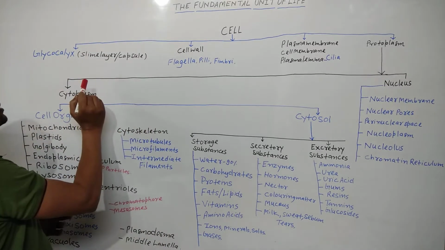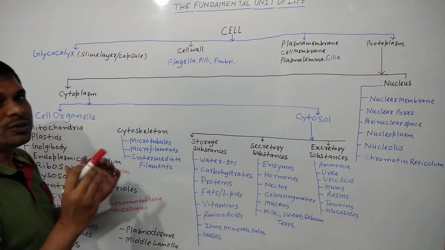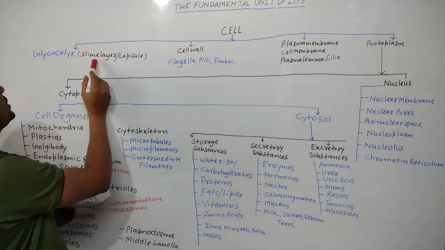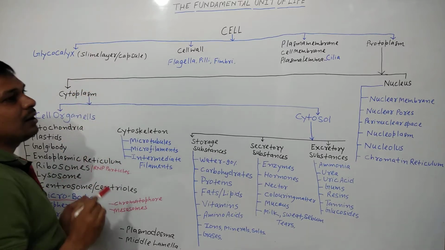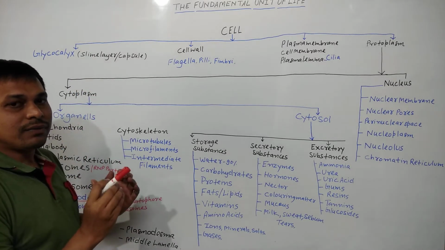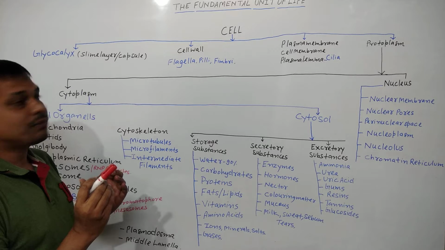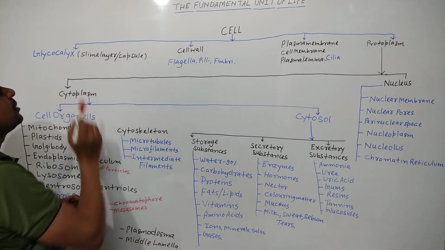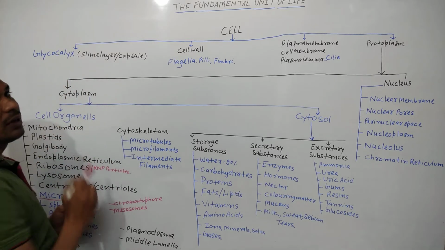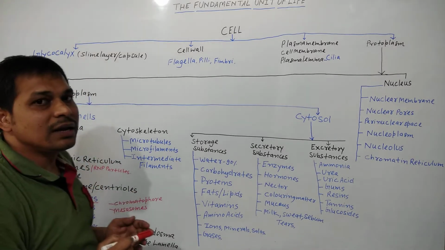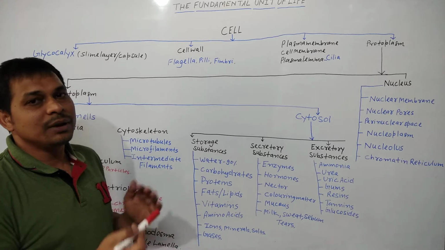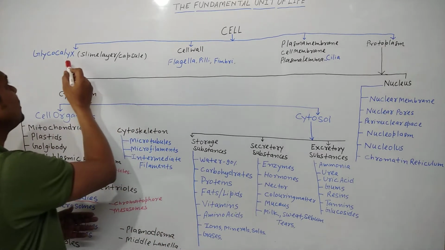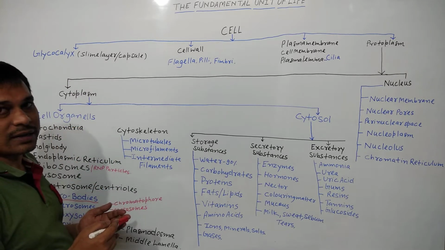If glycocalyx is present in loose sheath form, jelly-like layer form, clear? It is known as the slime layer. And when it is present in tough, hard, rigid layer form, it is known as the capsule. So capsule and slime layer, that is the form of the glycocalyx. And glycocalyx may be present or may be absent in case of prokaryotic cell. And it provides protection to the prokaryotic cell.